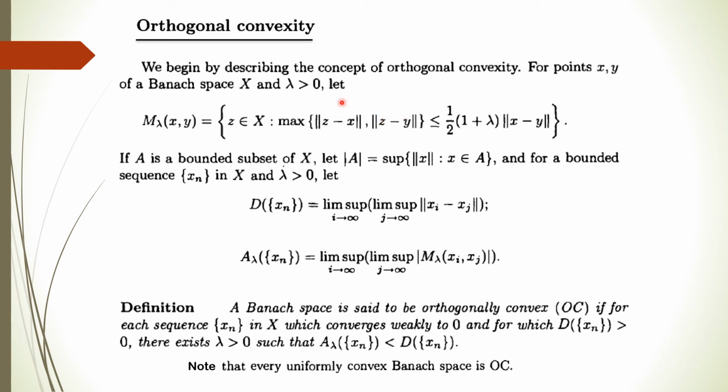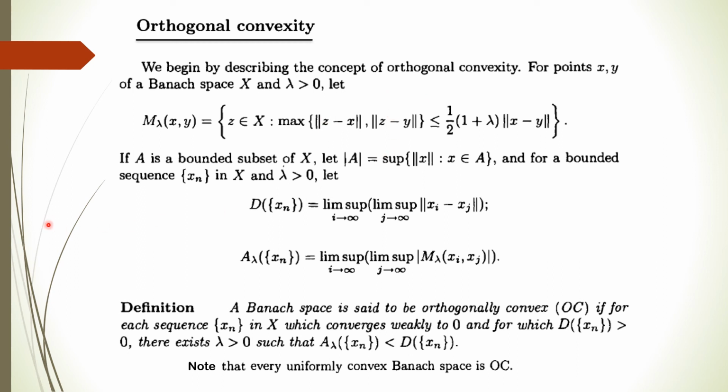If the maximum is less than or equal to half of 1 plus lambda times the norm of x minus y, then z is a member of this set. So we define this set in such a way.